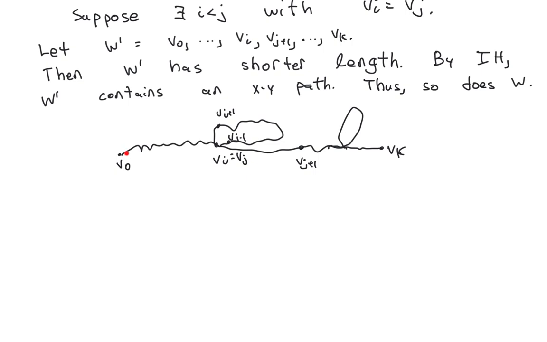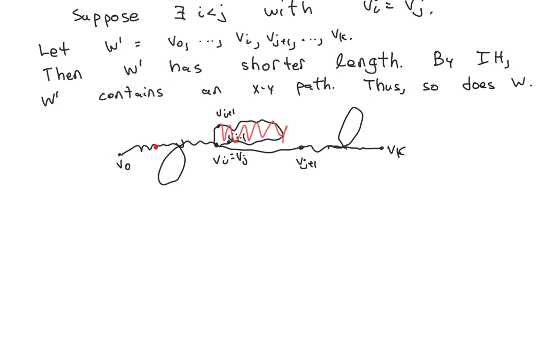So in other words, we have something like this. You start at v0, you go up to vi. Who knows if some crazy stuff is going on before vi. Then once you go past vi, we go along this little trail, and then we come back to vi again at vj, and then we keep going. So the point is that if we skip this little segment here, we're going to get a shorter walk.